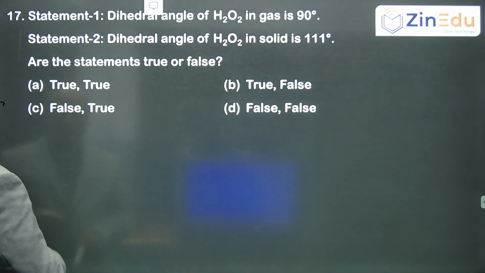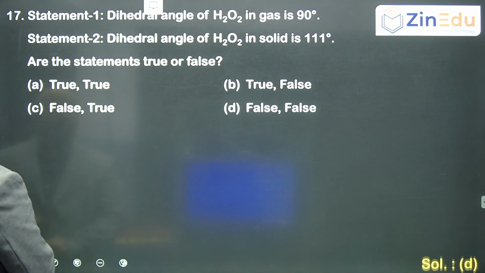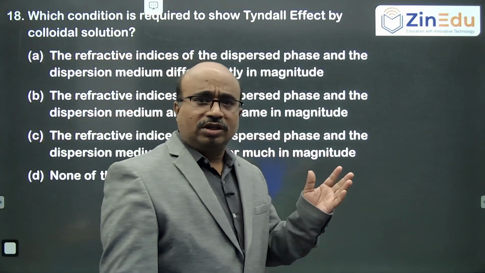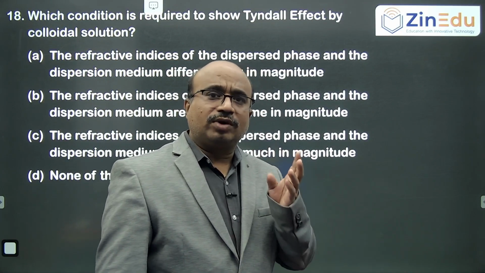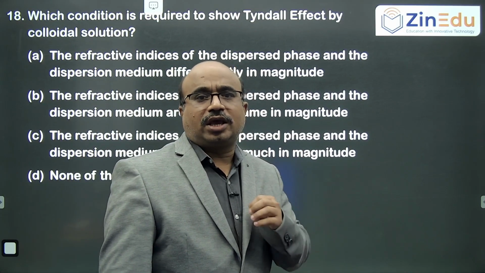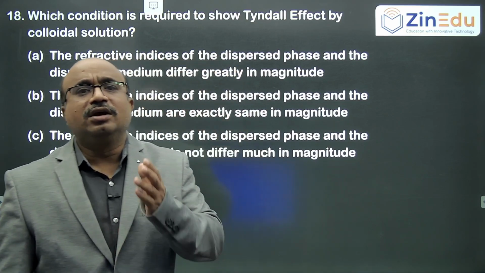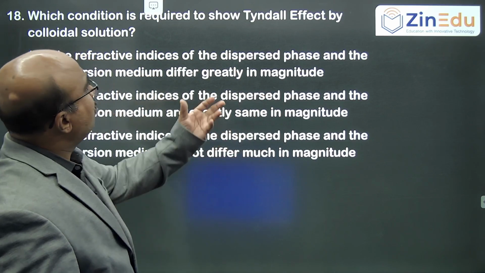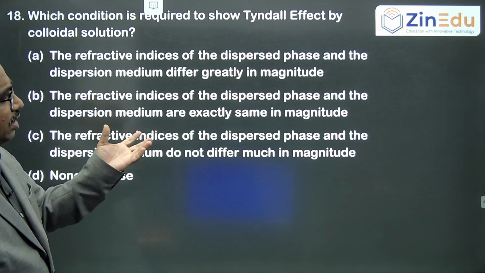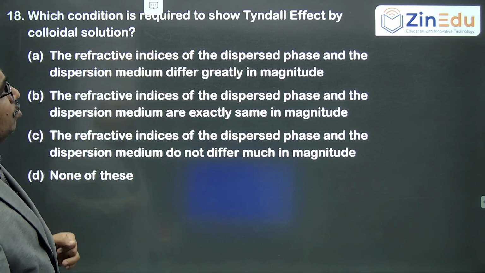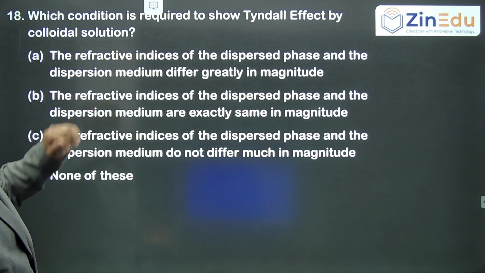Okay. Coming to the next question. See, again one more direct theory question, like the I3 minus one. This Tyndall effect question once came two or three years back, even in IIT. Some previous IIT questions are also helping us score easily here. Which condition is required to show the Tyndall effect by a colloidal solution?